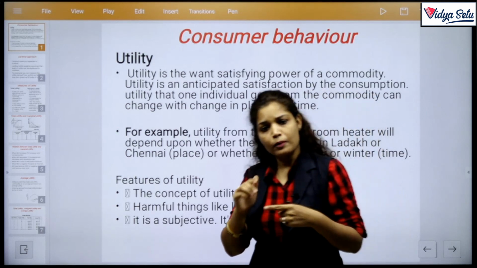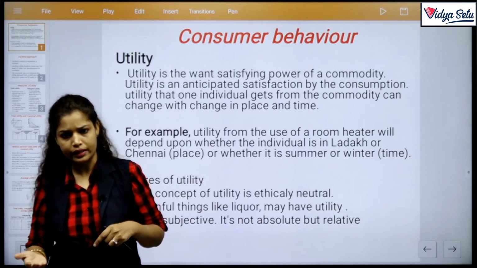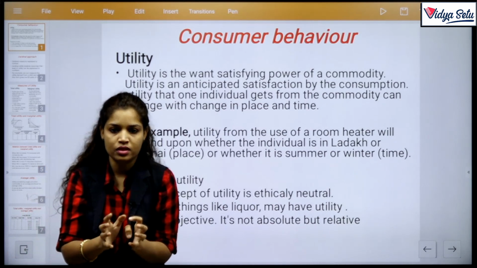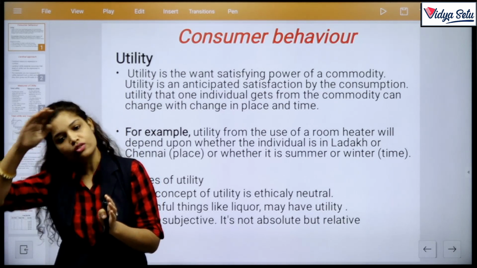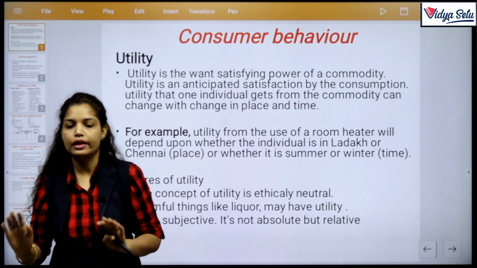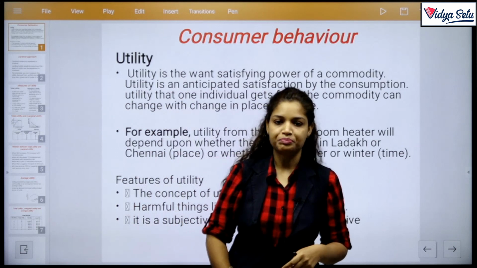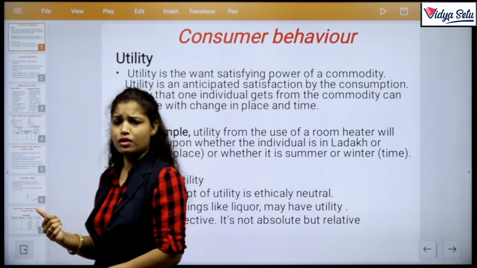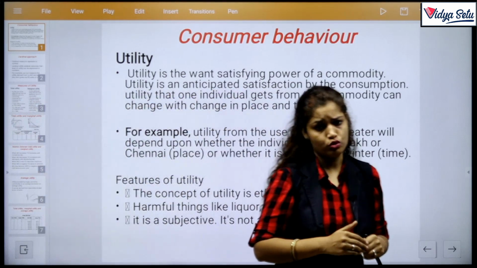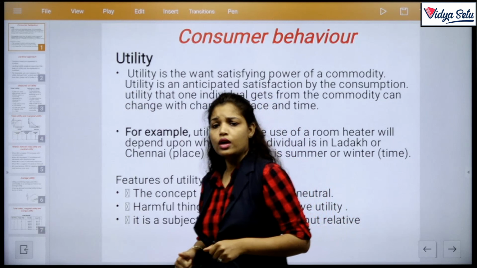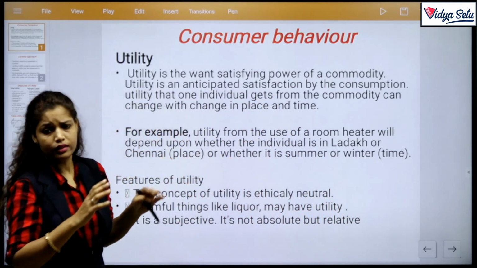Clear? Because when the consumer receives negative satisfaction from using an additional unit, then the consumer stops his consumption and he never moves to the next unit. So if there is no next unit, there is no further curve. Clear? In the next class, we will discuss the law of diminishing marginal utility, which is also a cardinal approach. Hope you understand. Note down the points when I taught you. Clear? Thank you.